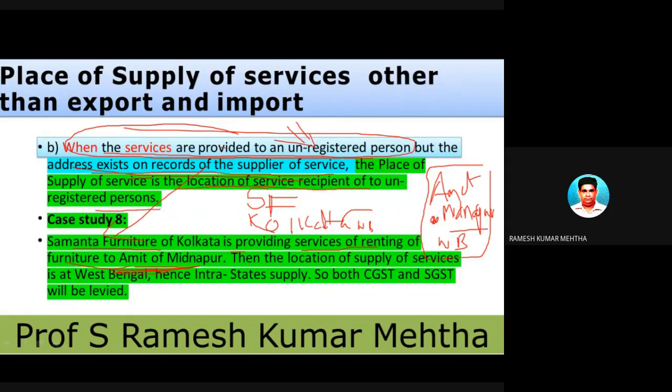By whom it is being supplied? By West Bengal. To whom it is supplied? To West Bengal. So it is a case of intrastate supply of services. On intrastate supply, as already told, 50% will go to CGST and 50% will go to SGST.